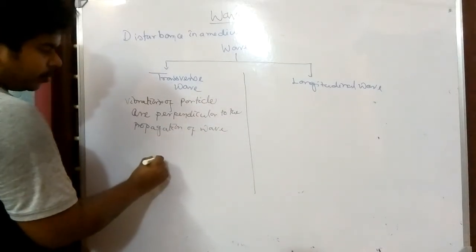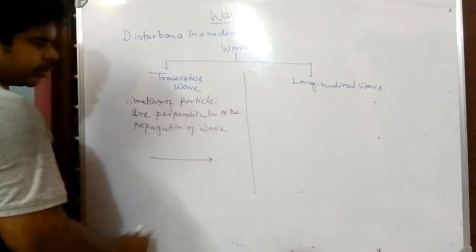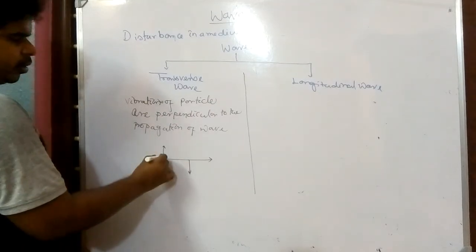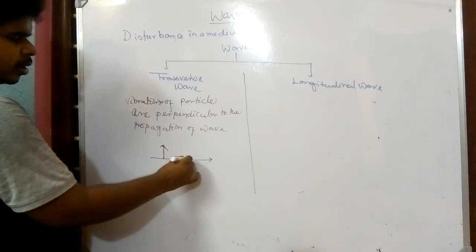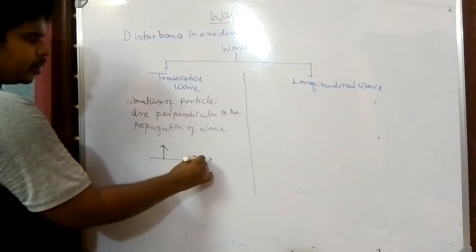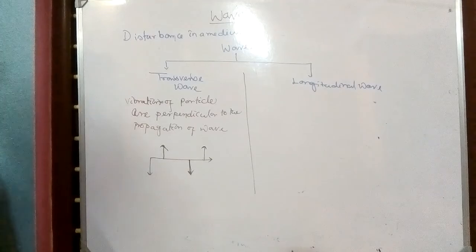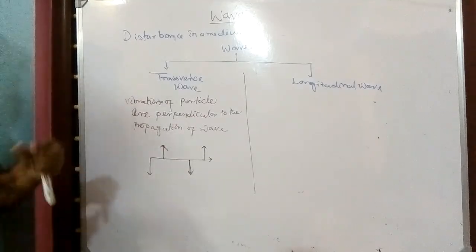Simple thing, if the wave propagates in this direction, then the vibration occurs perpendicular to it. So in this direction, these are the perpendicular direction. In this direction, the vibration will occur. That type of wave is known as a transverse wave.